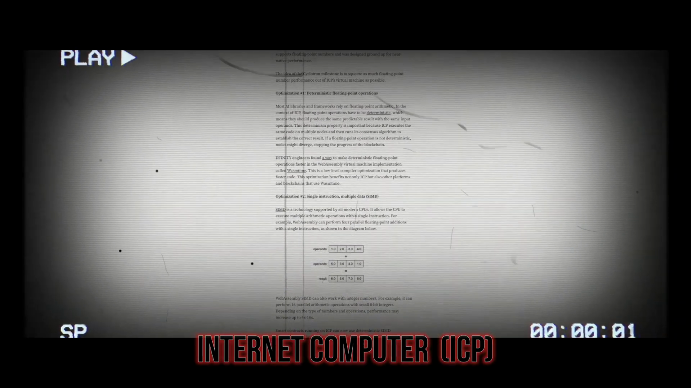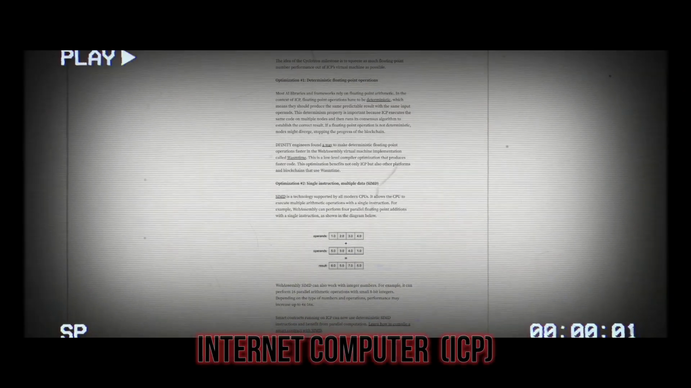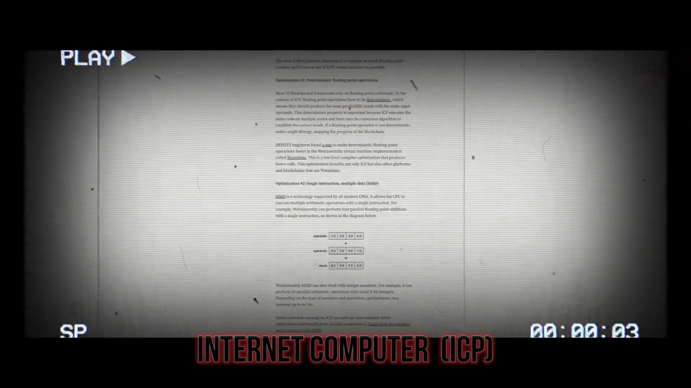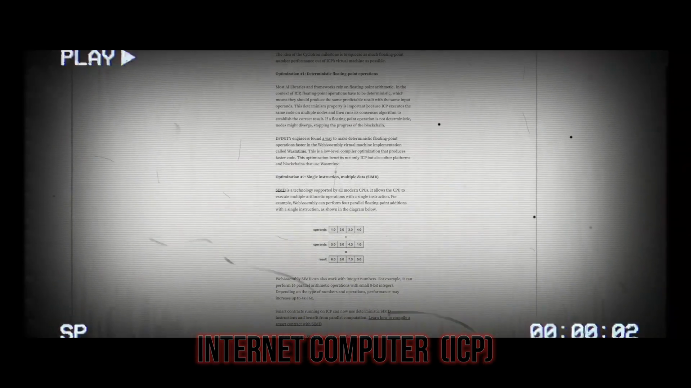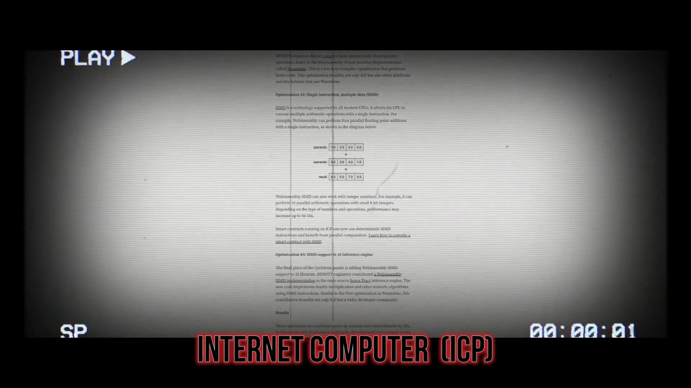Optimization number 2: single instruction, multiple data, SIMD. SIMD is a technology supported by all modern CPUs. It allows the CPU to execute multiple arithmetic operations with a single instruction. For example, WebAssembly can perform 4 parallel floating-point additions with a single instruction, as shown in the diagram below. WebAssembly SIMD can also work with integer numbers.